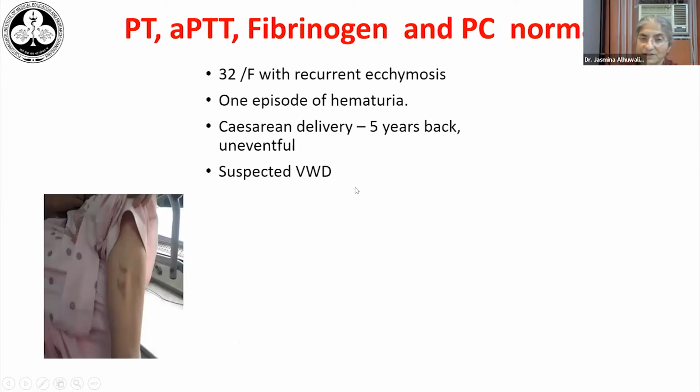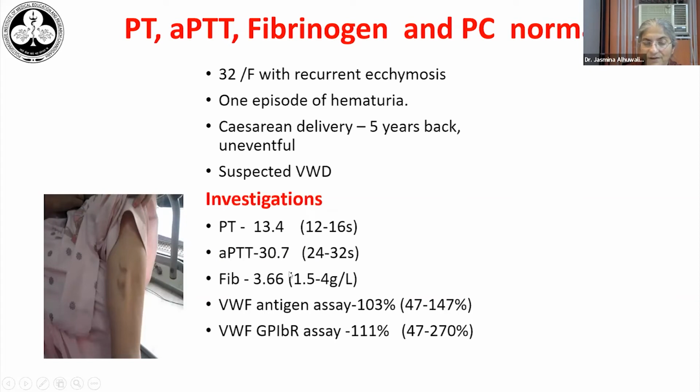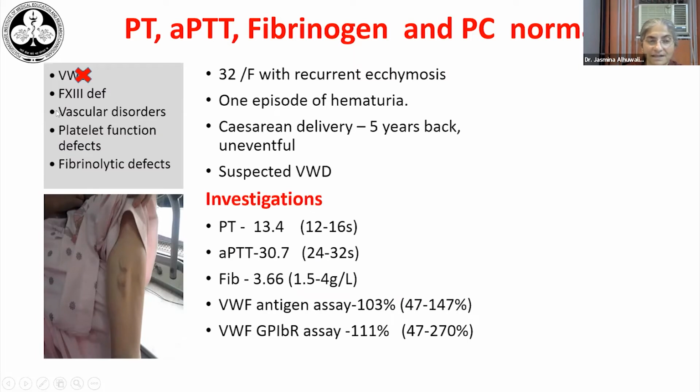Now let's come to the next patient. This is a 32-year-old female with recurrent ecchymosis and one episode of hematuria. She had a cesarean delivery 5 years back, which was uneventful. The clinical suspicion was that of a von Willebrand disease. Her investigations revealed a normal screen and the von Willebrand panel was also normal. So now the next disorder that we can investigate for easily in our labs is factor 13 deficiency.